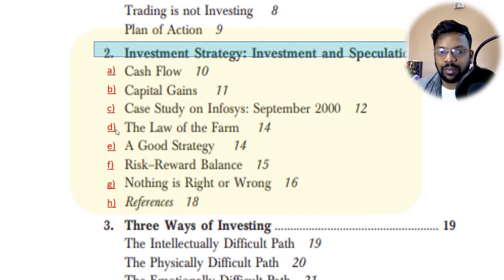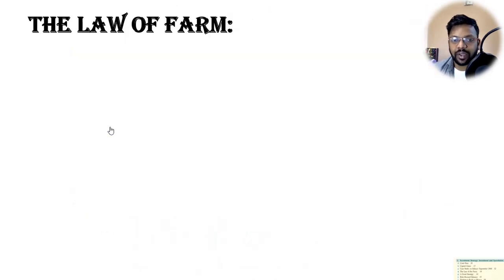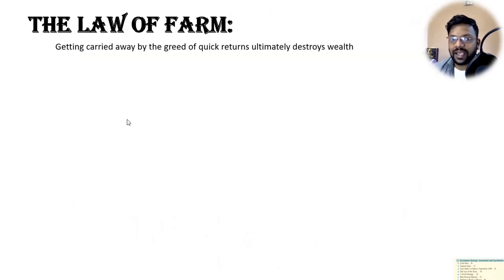Coming to the fourth topic, the law of the farm. The law of the farm says that getting carried away by the greed of quick returns ultimately destroys wealth. In order to build wealth, we should not focus on quick returns. How can we prove this? Let's see this with an example.